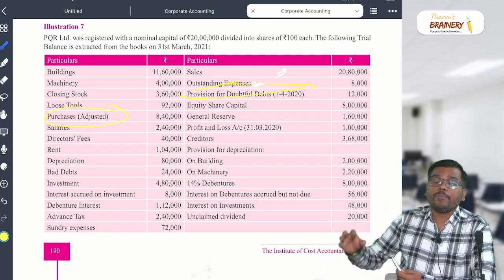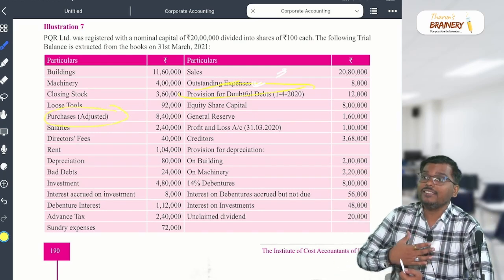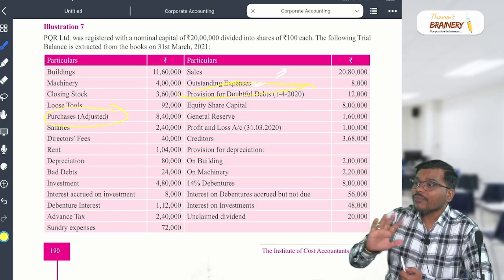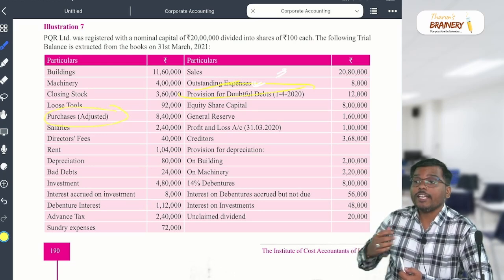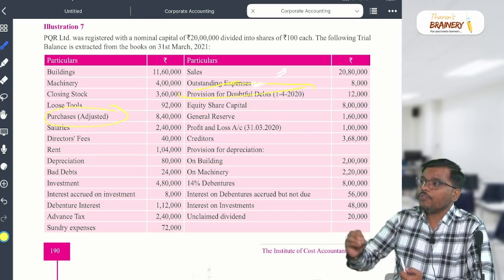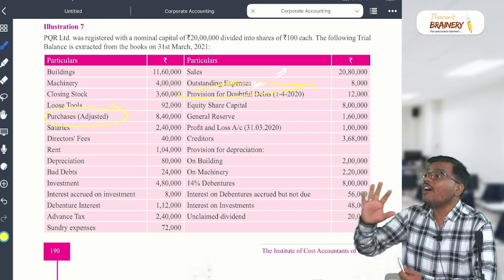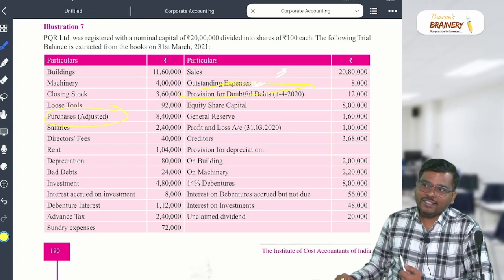Second is called provision for bad debt. We feel that we are not going to receive the money. It is our expectation, not confirmed. That is a provision for bad debt. And the third category is discount on debtors.